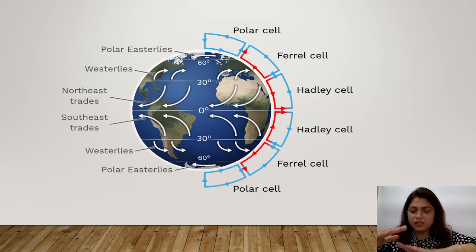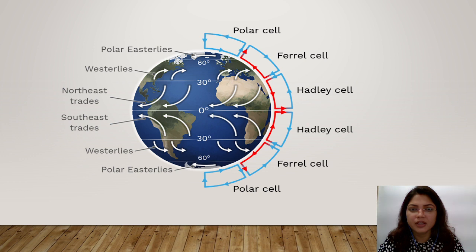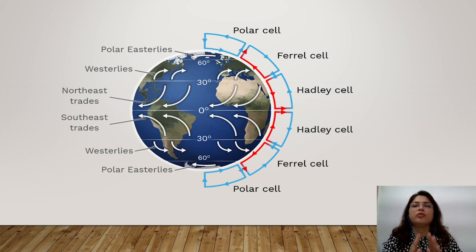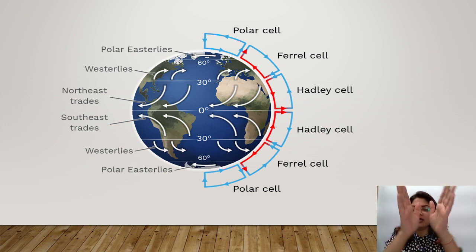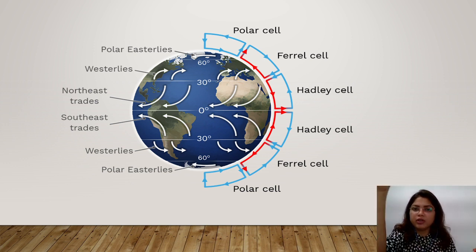And why does it happen? Because as you all know, at the subpolar region, a low pressure area is maintained, due to which the wind is rising up, and it's rising up like this and it's getting deflected towards the polar region.